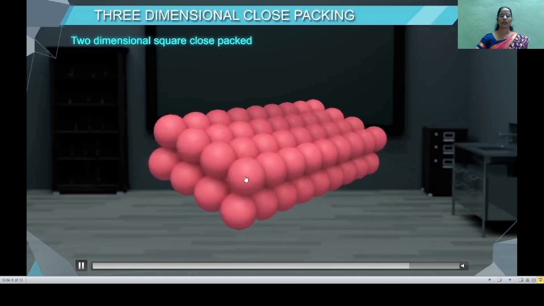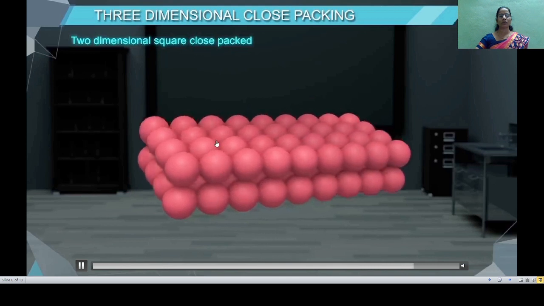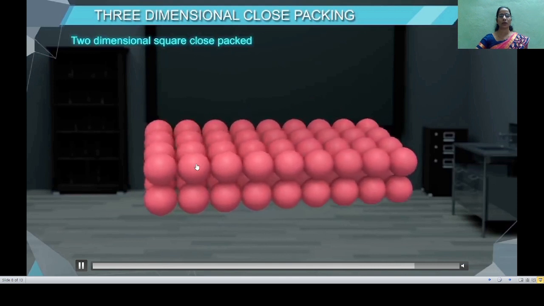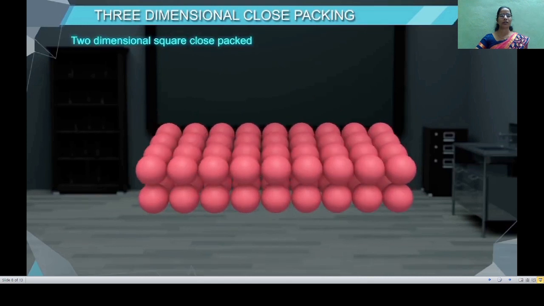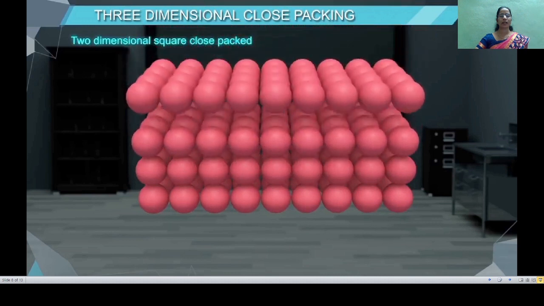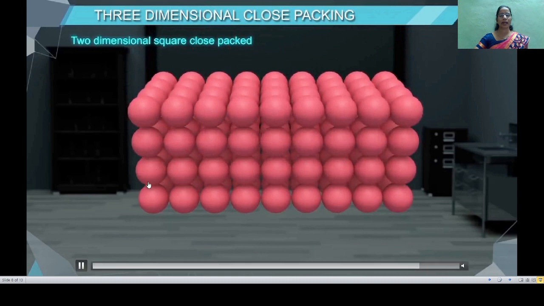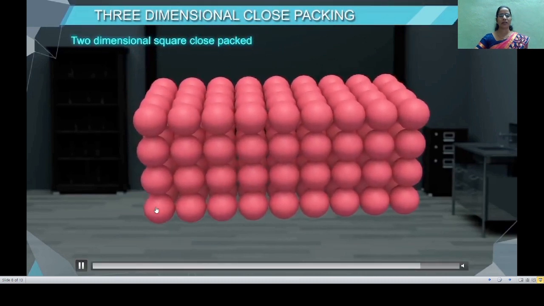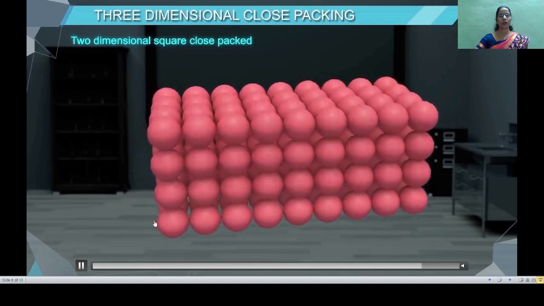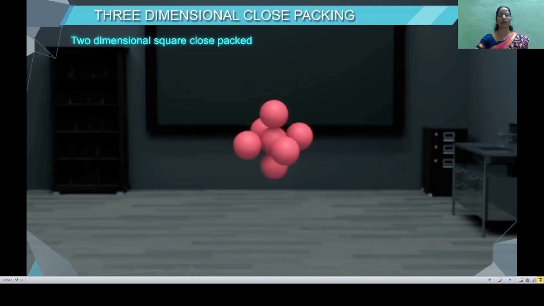See here, the spheres are aligned vertically as well as horizontally, just one above the other. Now stack the third layer over the second layer in the same manner. In this way, here you will observe that all the layers are of same kind, and therefore if we label the first layer as A type in two dimensions, then the successive layers will be of A type.